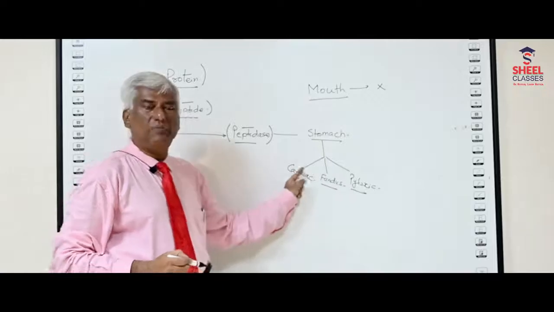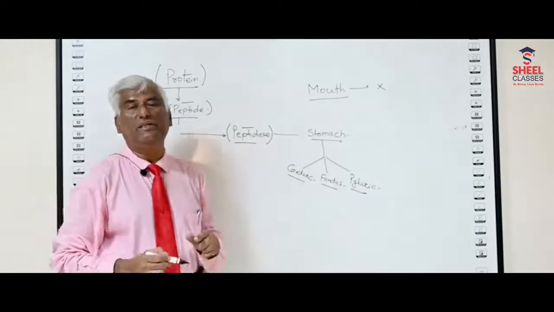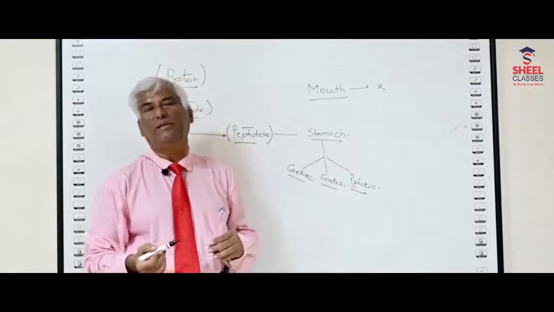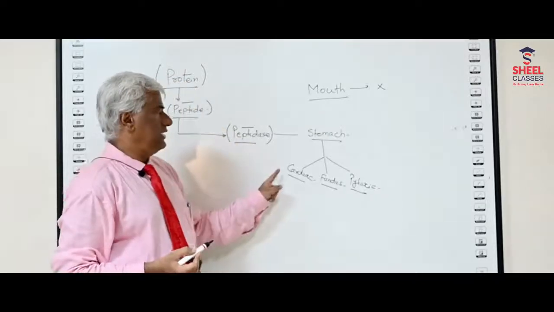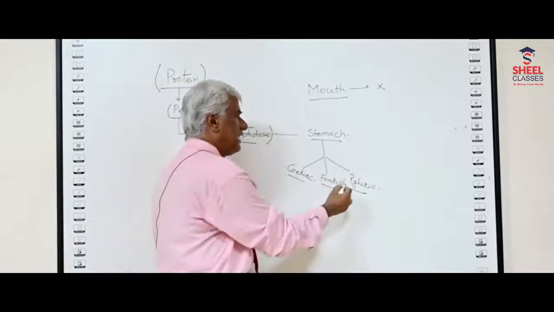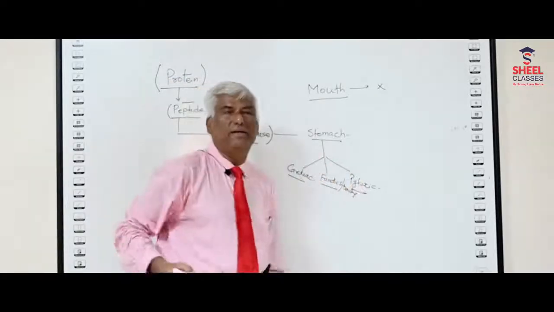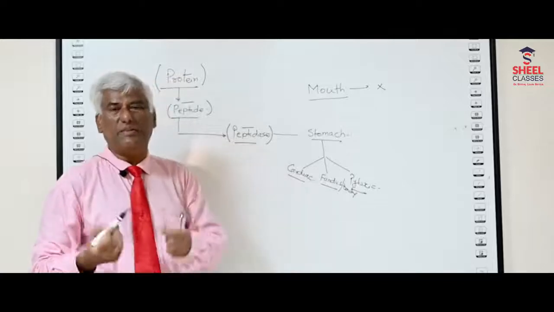Which part of the stomach is it present in? That's very important to see, the way the question is going to be asked in the medical exam. As we know, there are basically four parts: cardiac, fundus, body and pyloric. Pyloric is very specific.